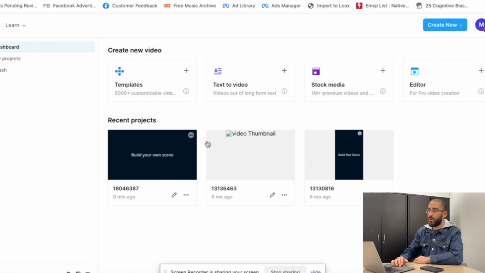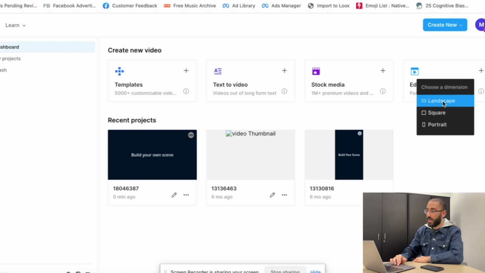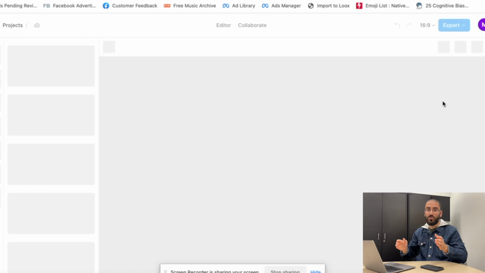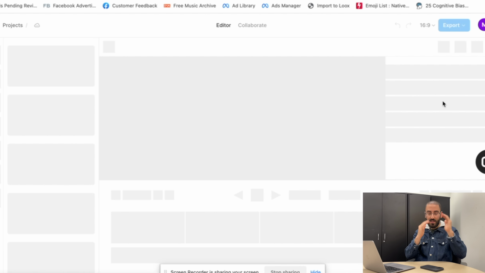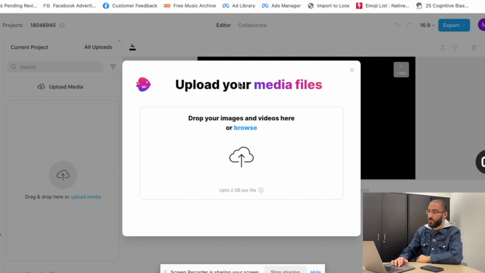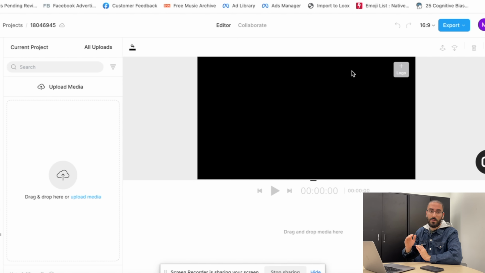So if we go in InVideo right here, you can create an entire video literally from scratch. So if we click on editor, we're going to be picking landscape because we want to make a video on YouTube. If it's on YouTube, it can't be vertical, it has to be horizontal. And as you can see, it says you can upload your media files and all that stuff. But let's say we don't have any media files. We're going to be starting literally from scratch. This is how it looks. This is basically the dashboard.